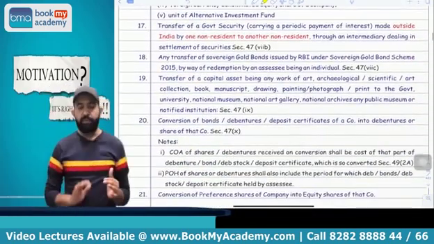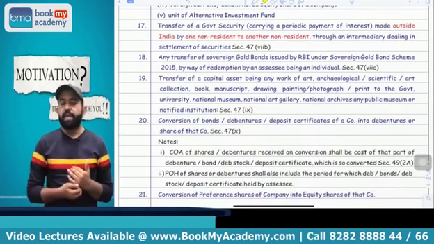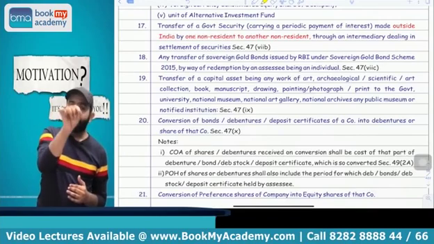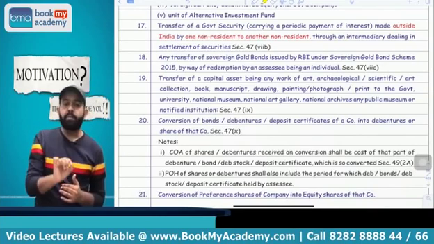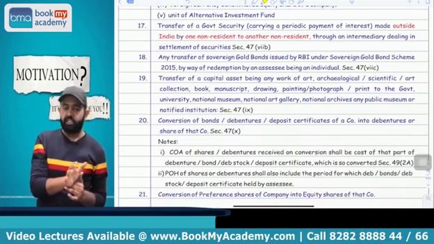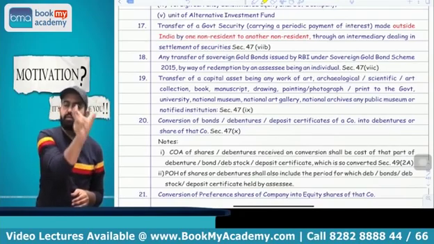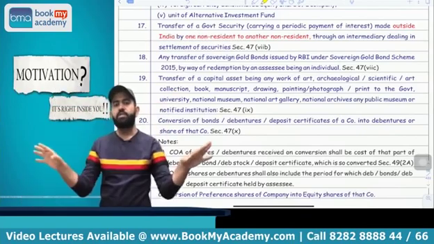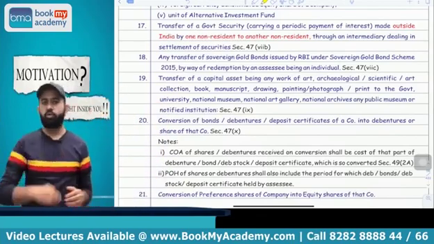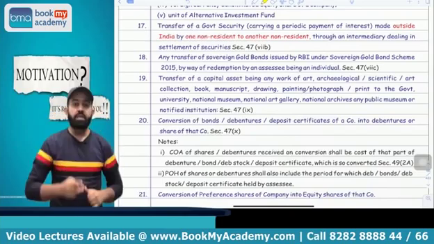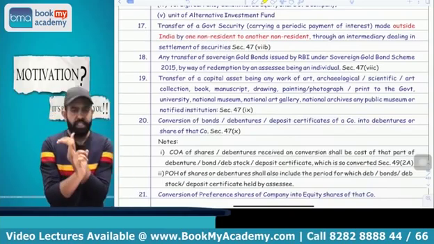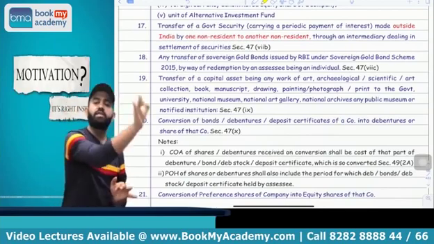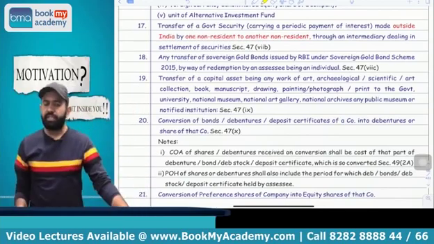And the next point is point number 17. First remember point number 17. If one non-resident transfers a government security, on which he is going to get periodical payment of interest, meaning government bonds, government debentures and all, to another non-resident outside India, meaning out of India, then also it is not treated as a transfer, and capital gain is not applicable. So all people, please pay attention. There are three transactions. The first point is that if bonds or GDR of an Indian company, rupee denominated bonds or government securities are transferred by one non-resident to another non-resident outside India, it is not treated as a transfer, and capital gain is not applicable.